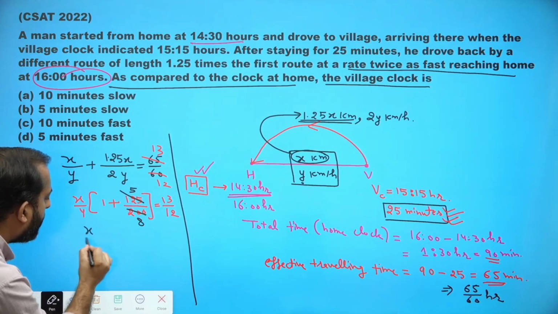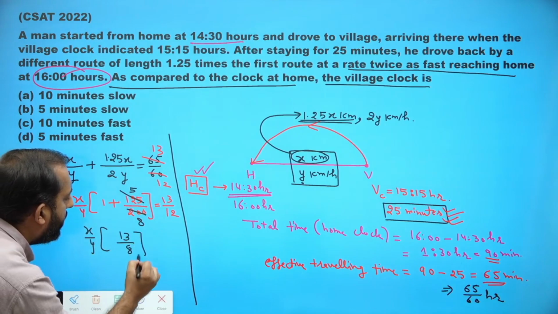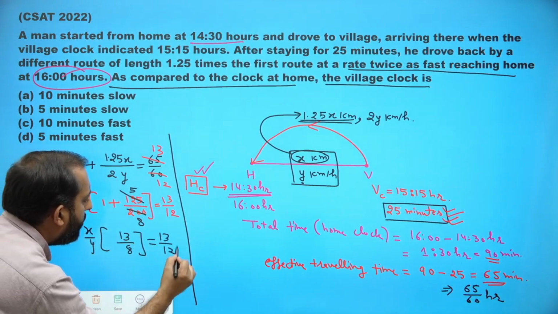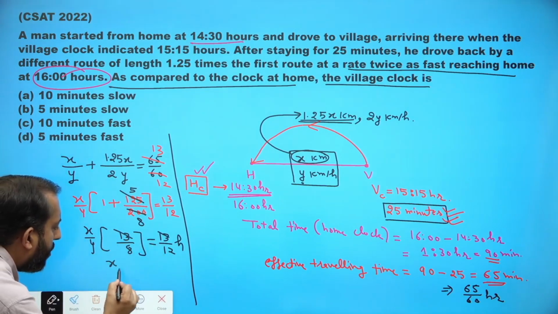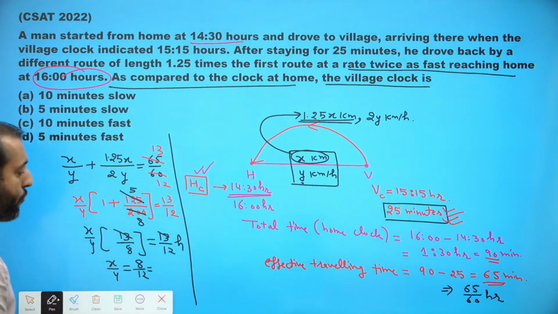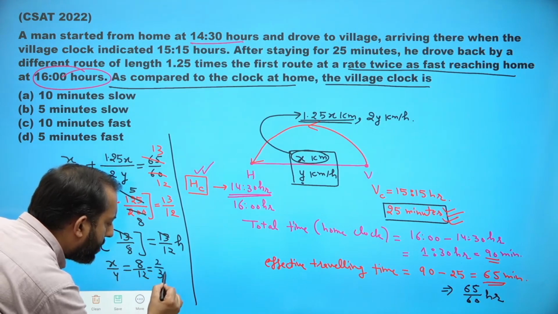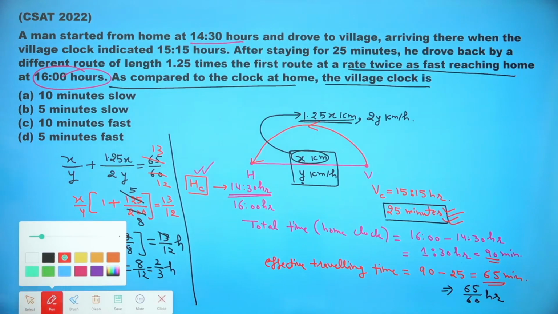So x upon y outside, inside becomes 13 upon 8, equal to 13 upon 12 hours. So 13 gone. So x upon y comes out to be 8 upon 12, which is 2 by 3 hours.